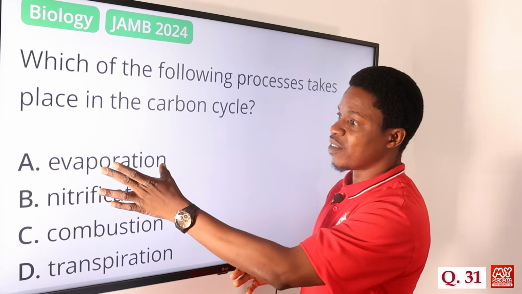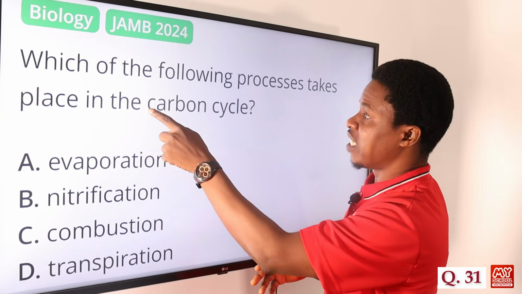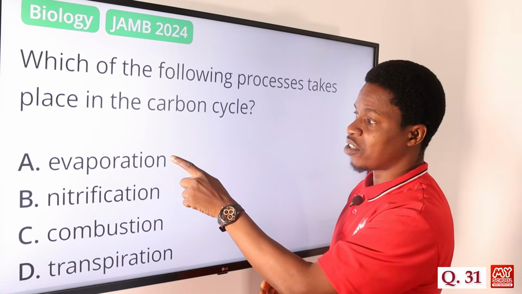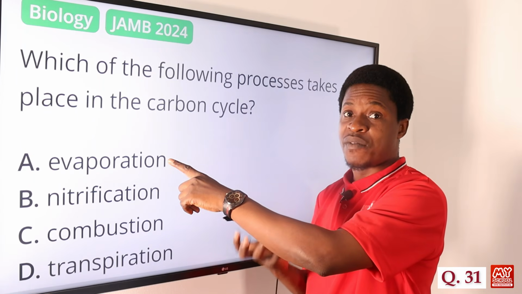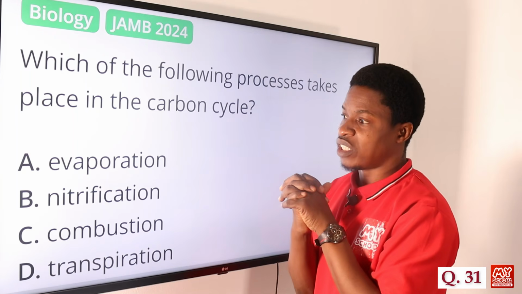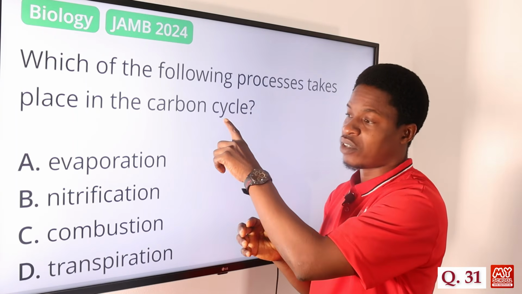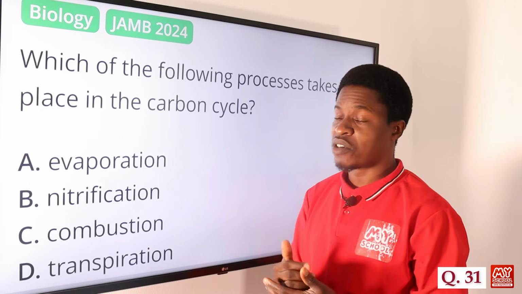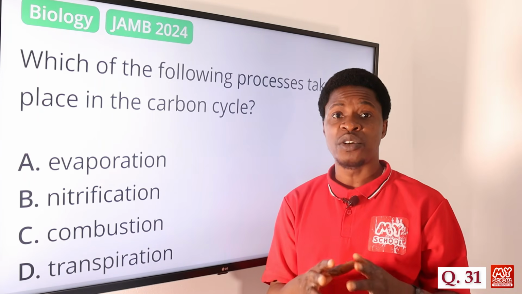But that will not take place in the carbon cycle, because it just has to do with the giving off or vaporization of water moisture into the atmosphere. We are talking about the carbon cycle. Nitrification has to do with conversion of ammonia.